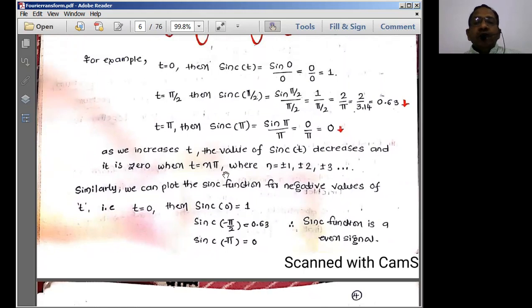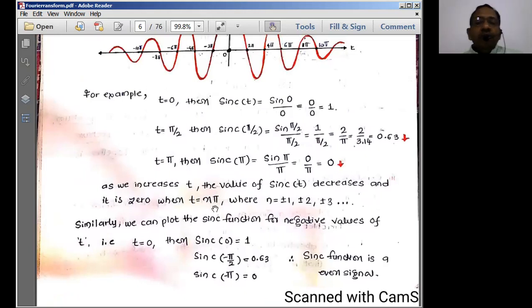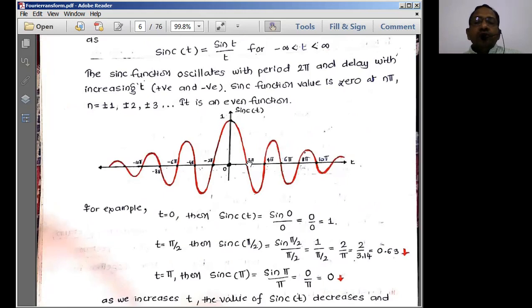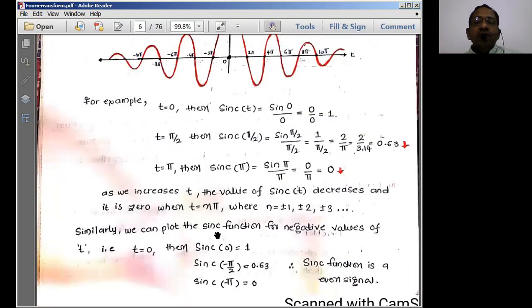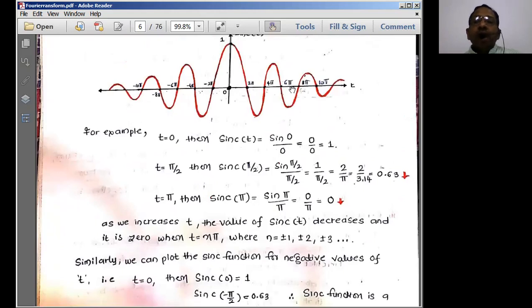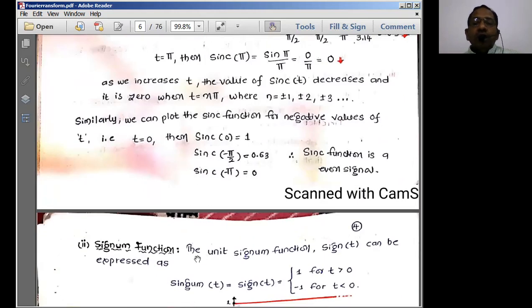It is 0 when t is equal to n pi, where n takes all these values. At every n pi, the sinc value is equal to 0. N pi means what? Say if n is equal to 1, so t is equal to pi. At pi you should get 0. Similarly, if n is equal to 2, it is going to be 2 pi. At 2 pi, it should be 0. Please correct this as pi, 2 pi, 3 pi, like that. Then you are going to get the same result.